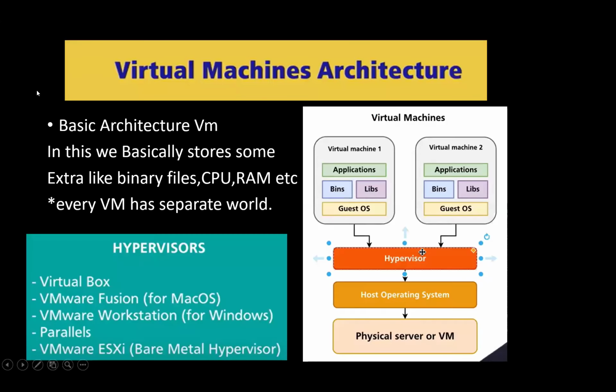So here you can see the basic architecture. Here is the physical server, that is the physical body and hardware of my laptop. Then the host operating system, that is Windows. With the help of the hypervisor, we can install other operating systems. Virtual machine 1 consists of some operating system, virtual machine 2 consists of another, and we can install multiple operating systems with the help of the hypervisor. Here I am using VMware Workstation for Windows.